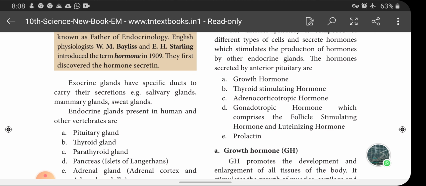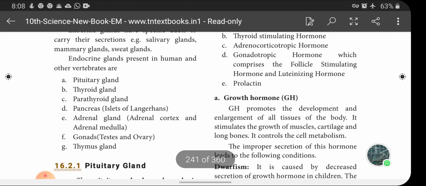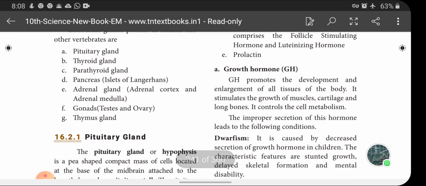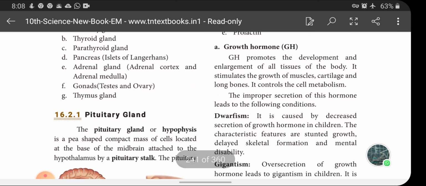Endocrine glands present in humans and other vertebrates are the pituitary gland, thyroid gland, parathyroid gland, pancreas, and adrenal. Adrenal consists of two regions, the outer adrenal cortex and the inner adrenal medulla. Gonads, that is testis in male and ovary in female, are called gonads. And the thymus gland is present in the chest region, behind the heart.